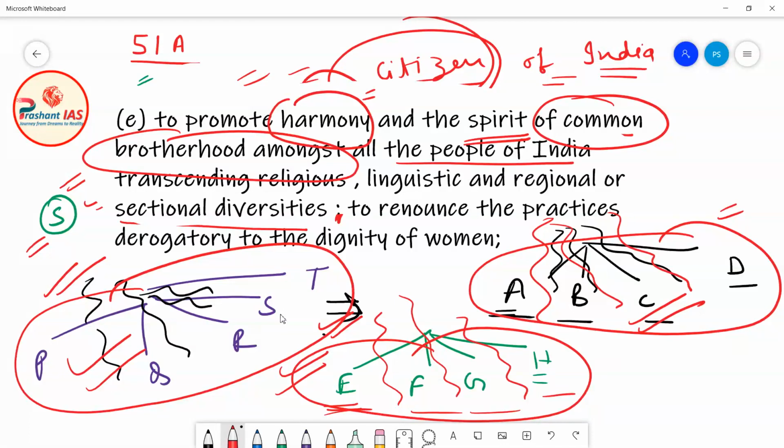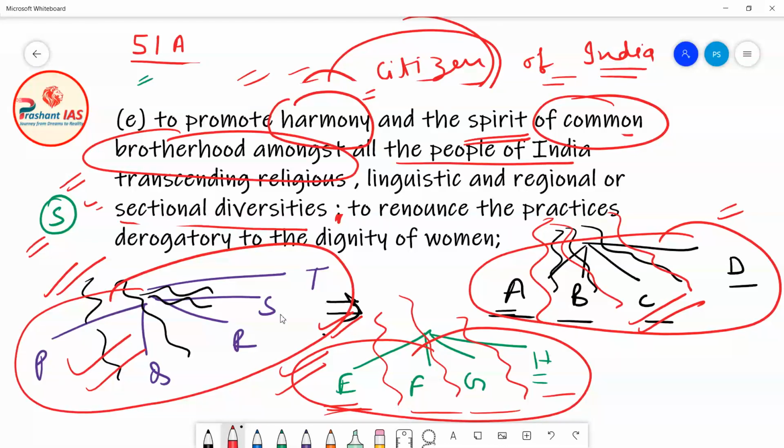Okay, so we will think that we are living like brothers and sisters. Okay, there is no difference. There is no religious difference. Okay, we have to accept that we belong to different religions, but at the same time we also have to accept that we should not fight over religion. We should only think that we are identified by the same constitution. We should also think that we all are citizens of India.